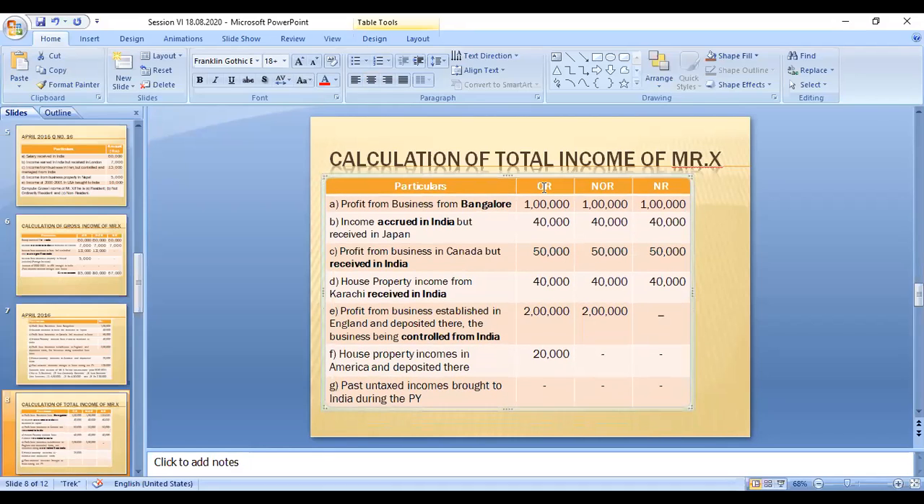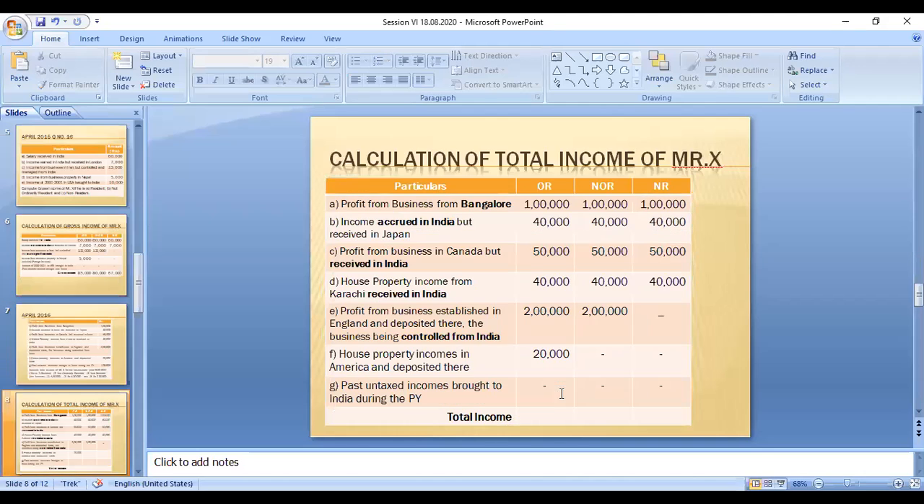Okay, now put the total. This is the total income of Mr. X. So this is 1 lakh plus 40,000, 1 lakh 90,000, plus 40,000, 2 lakh 30,000, then 4 lakh 50,000. The answer is 4 lakh 50,000. Then 4 lakh 50,000 minus 20,000 is 4 lakh 30,000.